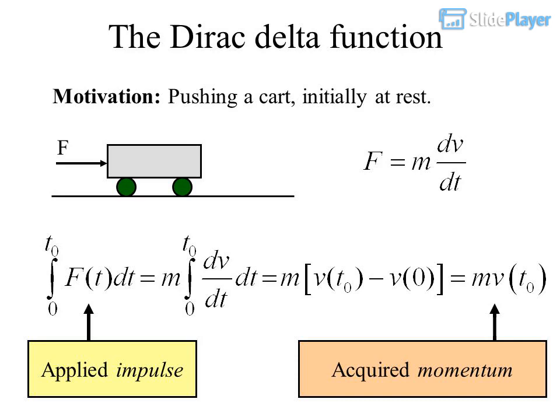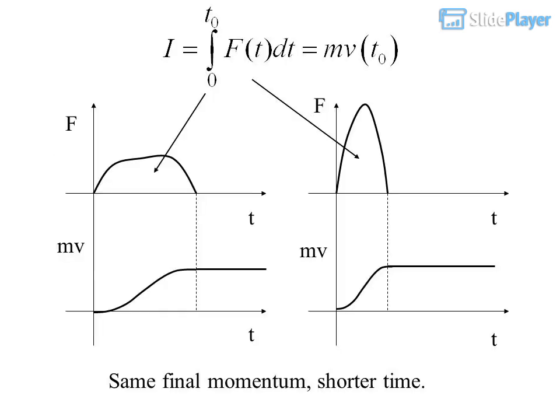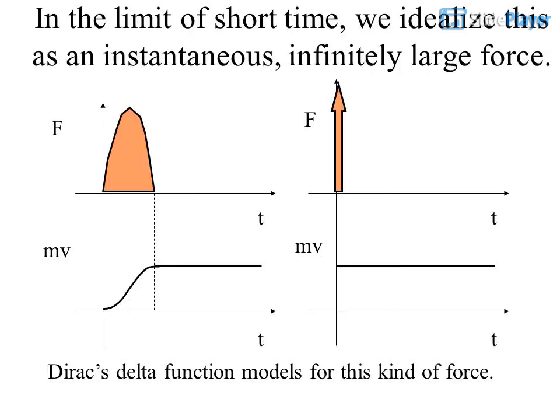F. Applied impulse. Acquired momentum. F, T. mv. Same final momentum, shorter time. In the limit of short time, we idealize this as an instantaneous, infinitely large force.